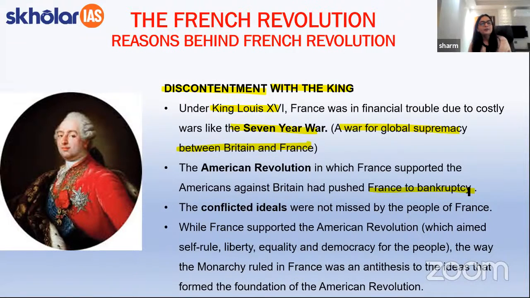All right. Apart from the students, one important idea that I would like to point out here is the idea of conflicted ideals. Now, this is such an irony wherein the ruler of France is supporting the Americans in achieving the ideals of liberty, equality, and self-rule, whereas in his own country, people were not allowed to gain the same kind of rights. And that is why such ideas irked the Third Estate, and that is why they rose into rebellion, which ultimately became the French Revolution.